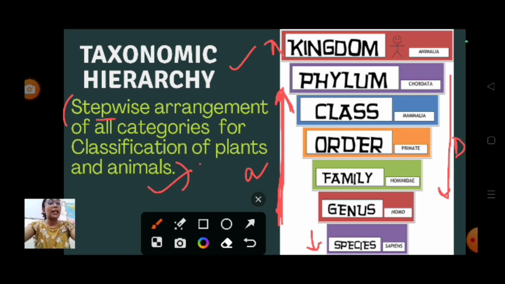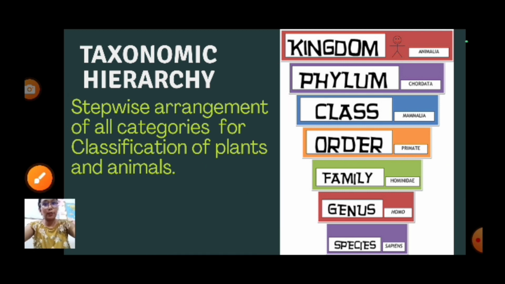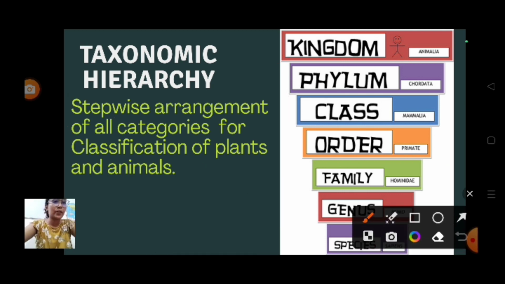And the number of common characteristics increases when you move upward, from down to above. This means you can conclude that kingdom will have more common characteristics than species. Understanding? Let me clear this out again.